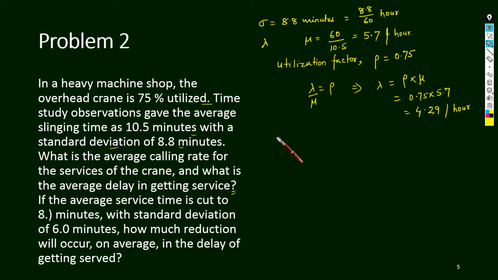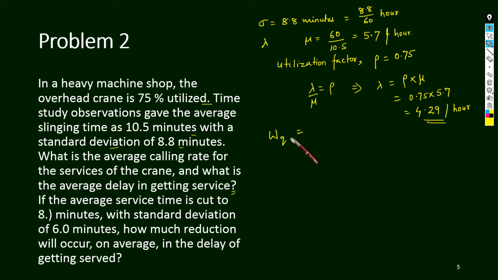We have got the average calling rate, lambda is equal to 4.29. This is one answer. Now he is asking what is the average delay in getting service. That means he is asking about delay in getting service, so average waiting time in the queue.